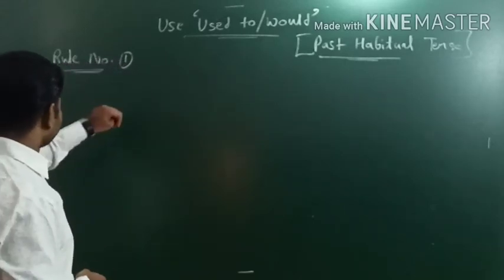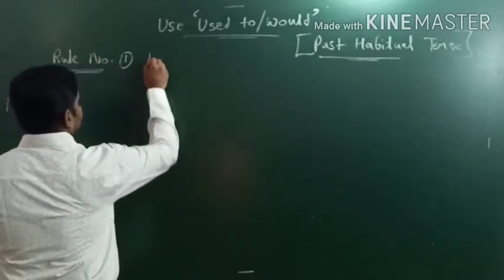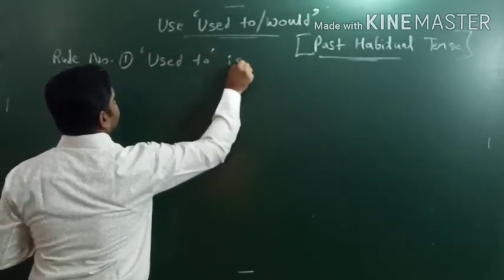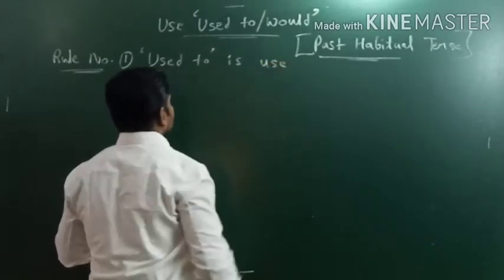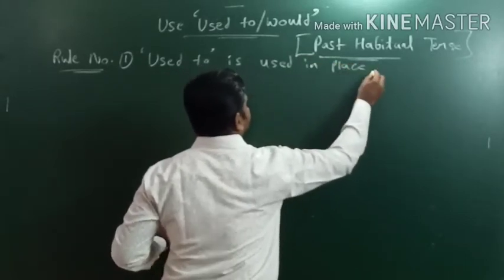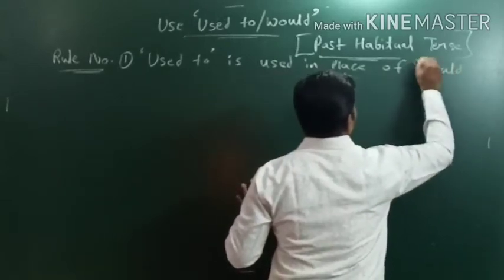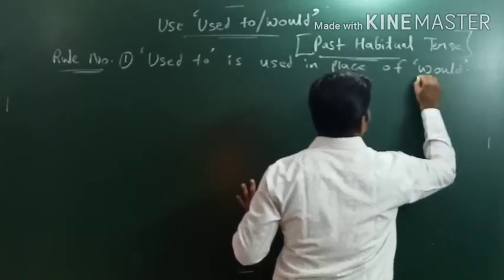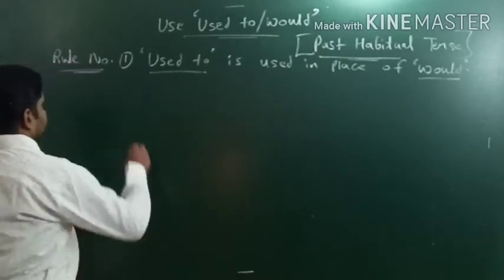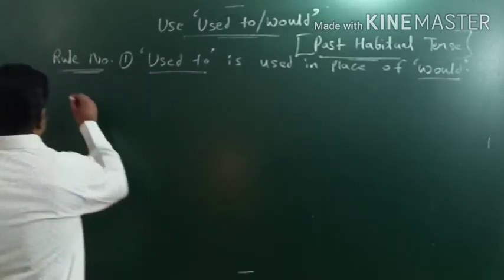So first of all, we will understand the rules. What does rule number one say? Rule number one says that used to is used in place of would. Used to is used in place of would. Okay, used to जो है वो would की जगह पे use किया जाएगा. Okay, so this is a very simple rule. Used to is used in place of would. Okay, so rule number two says,